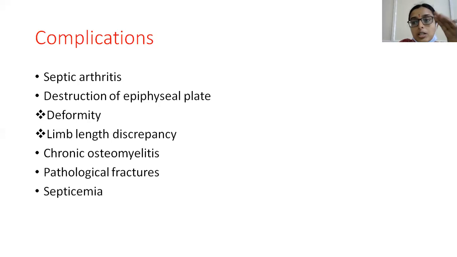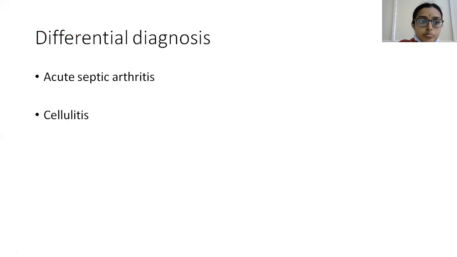That is pathological fracture. And then septicemia: the focus of infection may spread hematogenously or through lymphatics, and it may lead to septicemia. So these are all the different complications of acute osteomyelitis.